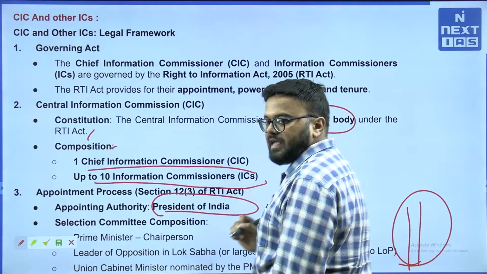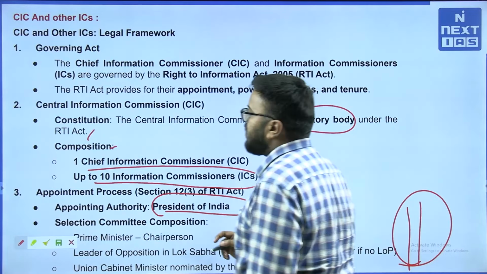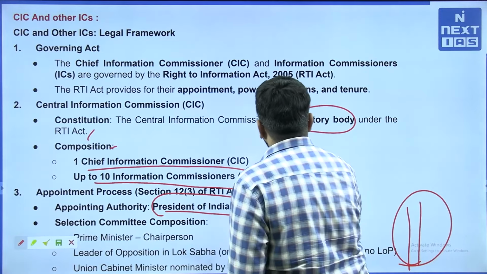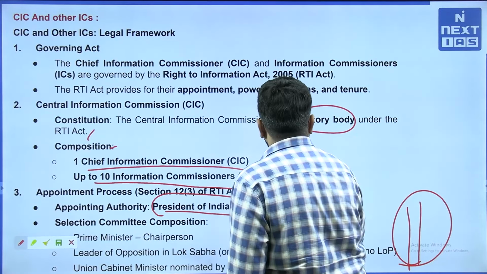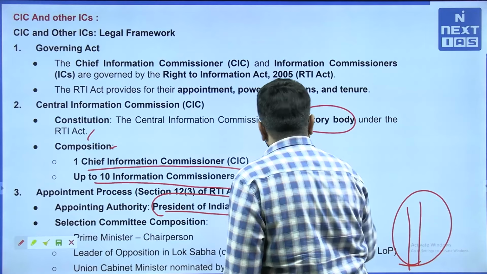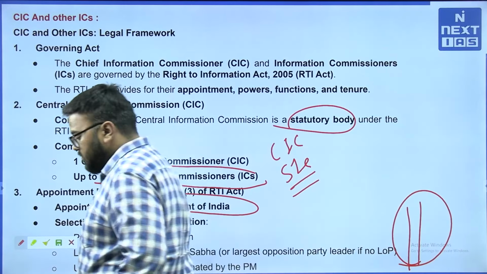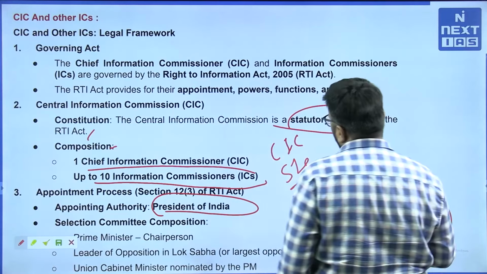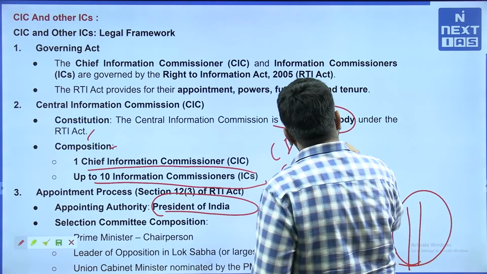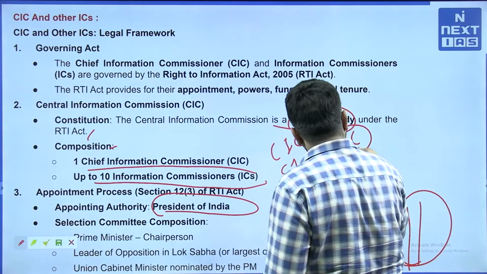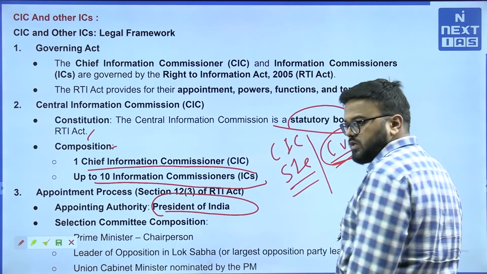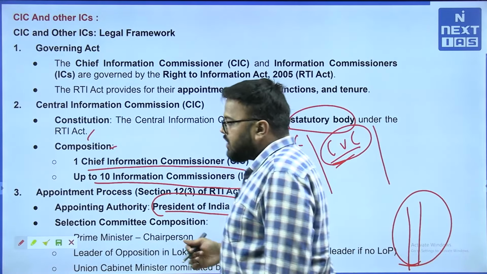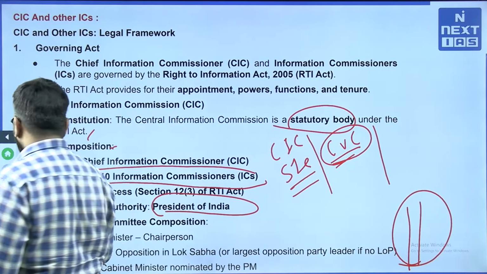See, most of the time you may get a question in prelims directly on the appointment process about the selection panel, particularly on CIC and ICs. You have state information commissioners as well, similar composition and similar procedure is there for the selection of CIC and ICs at the state level. Then we have CVC as well, Chief Vigilance Commissioner also. Then we have CBI Director to certain extent. Apart from that, Lokpal, Lokayuktas, and then we have other important functionaries as well.